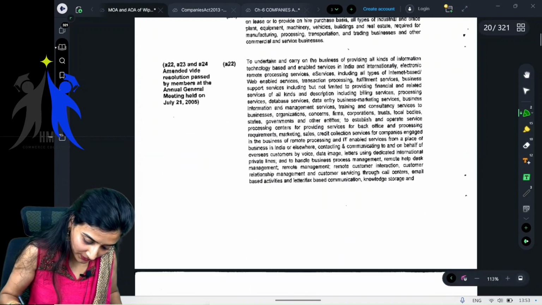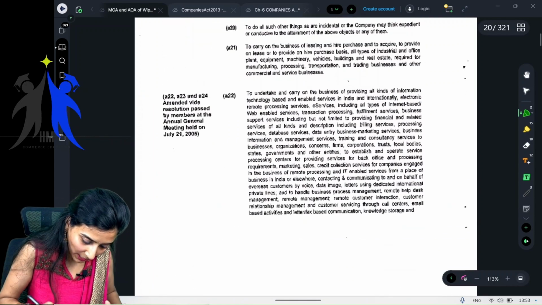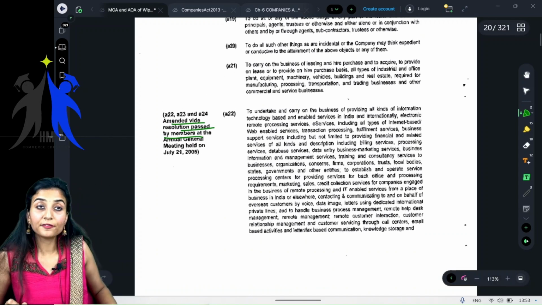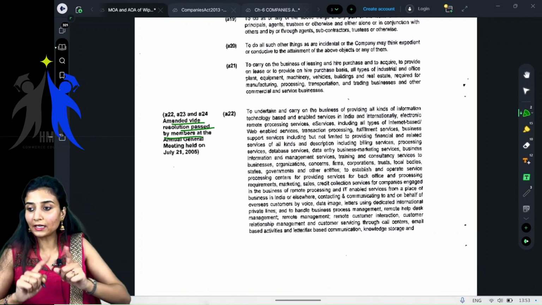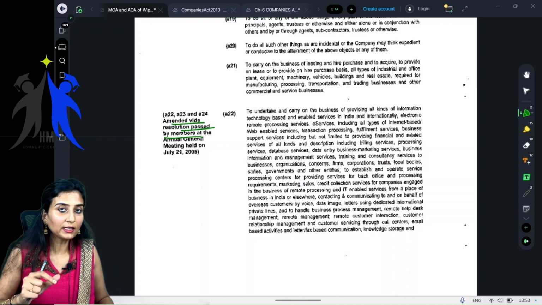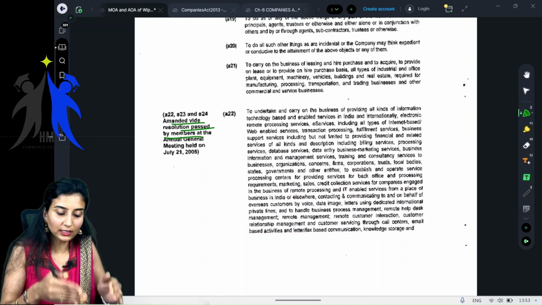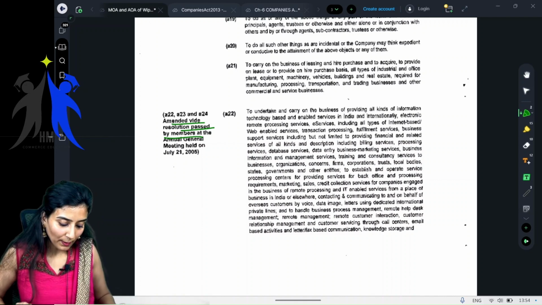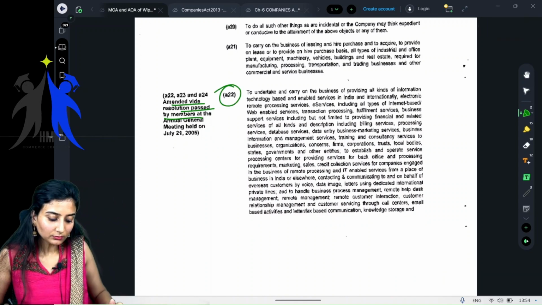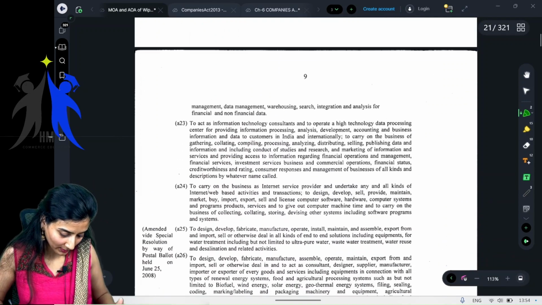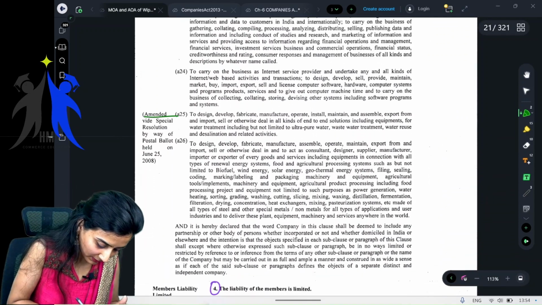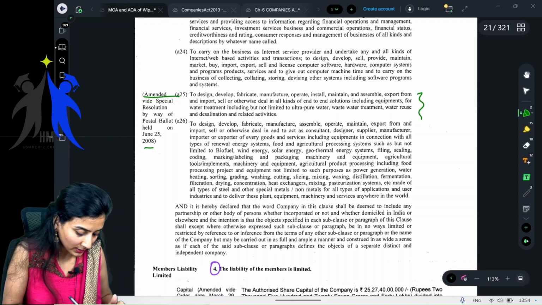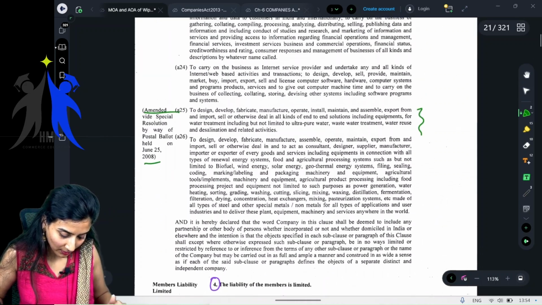See, these are amended objects, children. The amended objects were passed by a special resolution by members at the annual general meeting. If the company wants to enter into any other, different line of business, and that particular business is not there in the memorandum, you have to alter the memorandum. So these are the altered business objects, right? This one, and there's one more. Even this is amended. This particular object is also recently introduced. In 2008, it has been introduced. Okay. So yeah, till here.